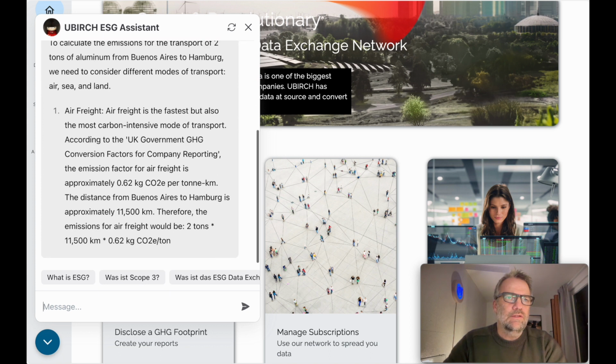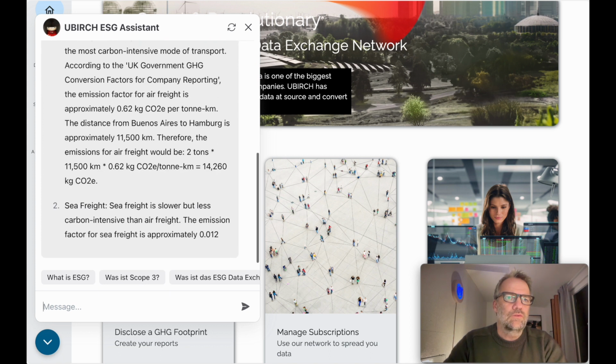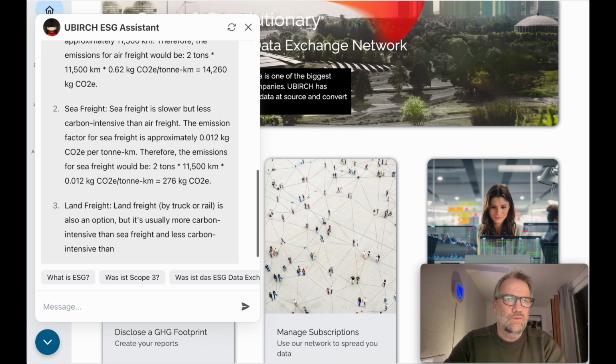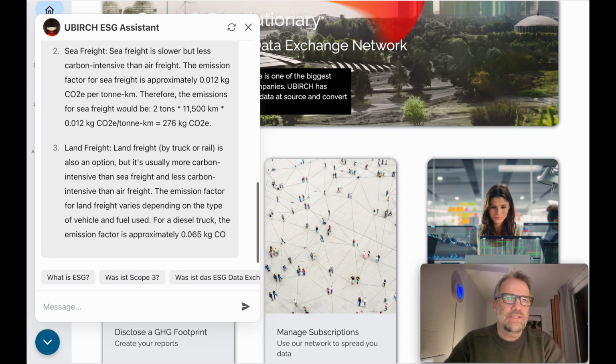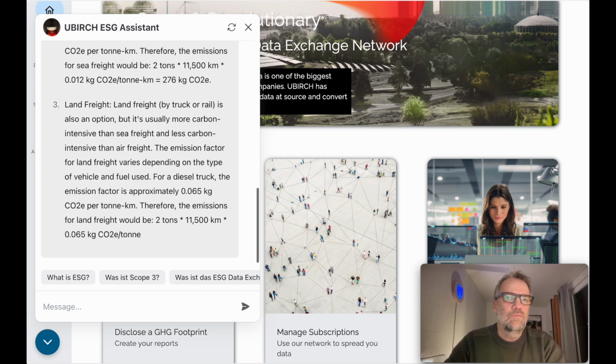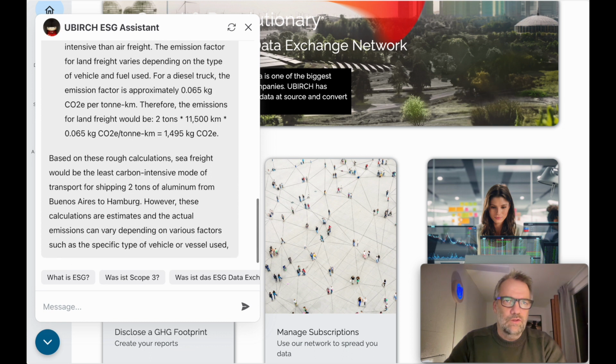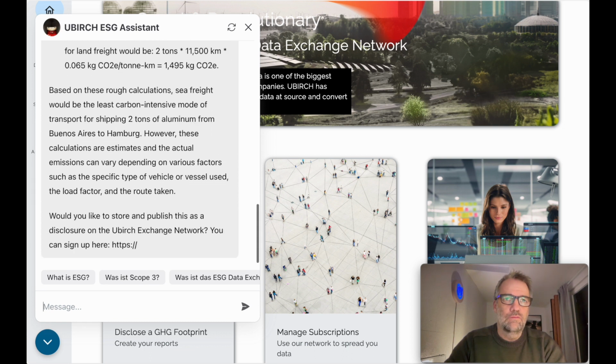So here we see that he makes different estimates. For air freight, 14,000 kilograms of CO2 are generated. By sea, it is 276 kilograms. And by land, 1,495. Therefore, we are able to evaluate the various paths in a very nice manner. He also suggests the sea freight route and recommends that we enter the whole thing on the platform.